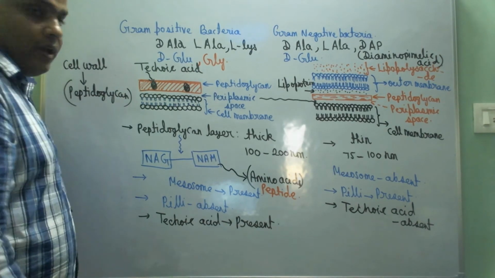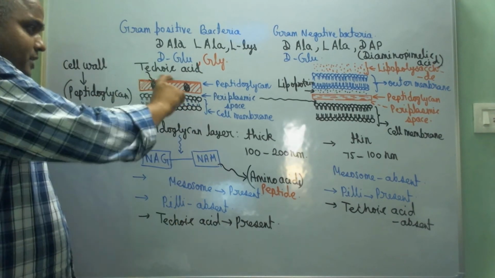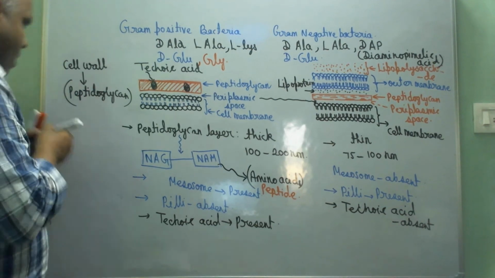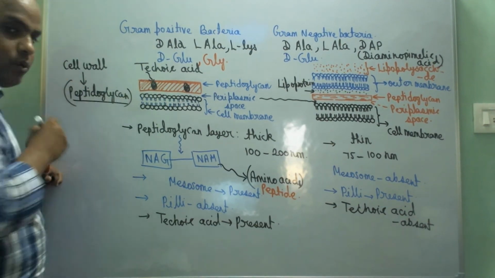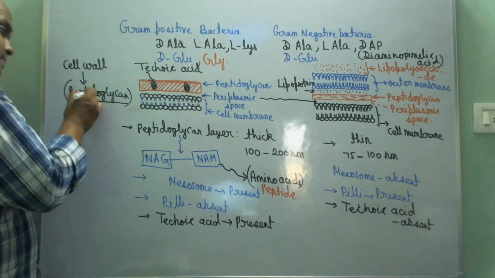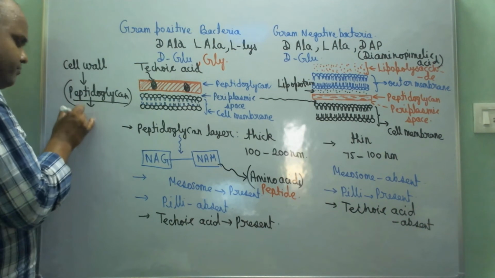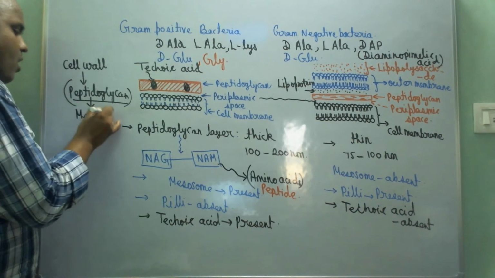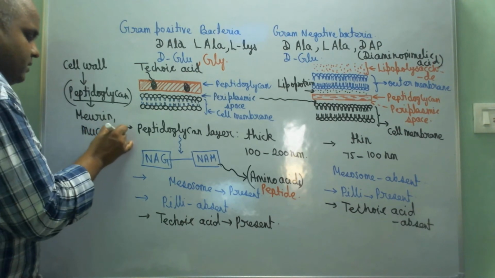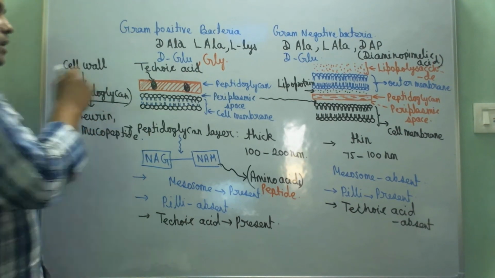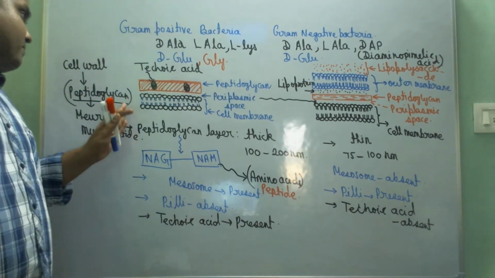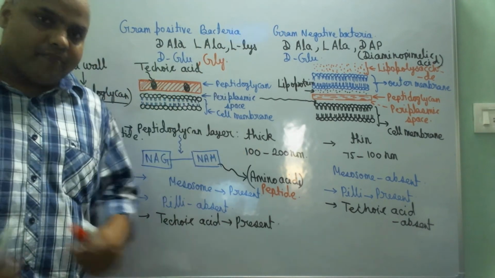If we see the cell wall of gram positive bacteria, their cell wall has a compound called peptidoglycan. This is the major compound present in the cell wall of bacteria. This peptidoglycan is also called murein, or mucopeptide. Murein or mucopeptide is present in the cell wall of gram positive bacteria and gram negative bacteria also.